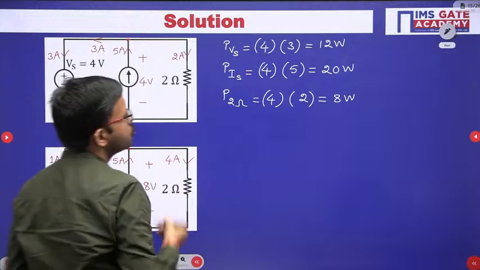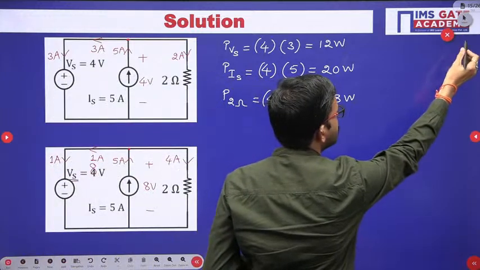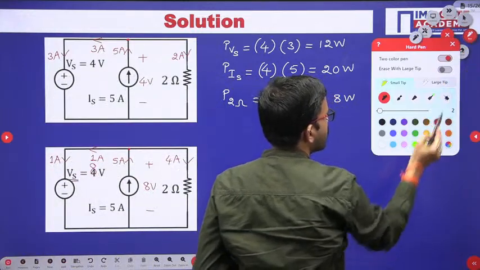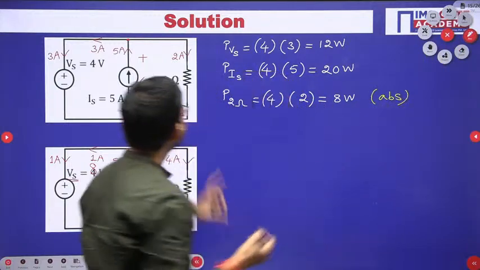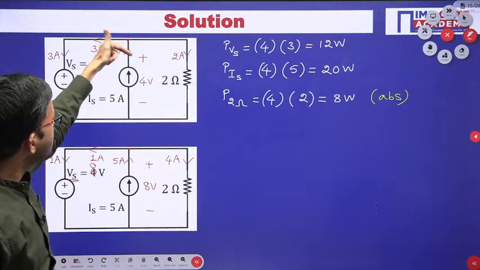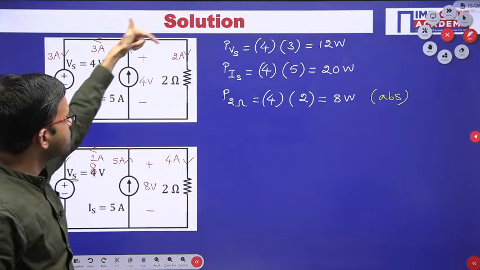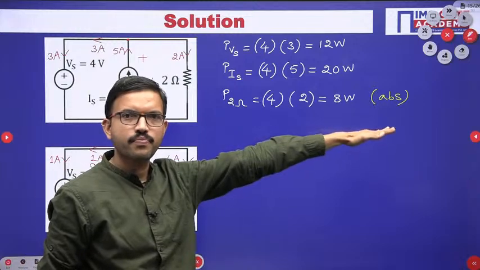See, obviously the 2 ohm resistor is absorbing the power because it is a resistor, right? And you have the polarities plus and minus, and at the positive terminal current enters, so that means it is absorbing, right?